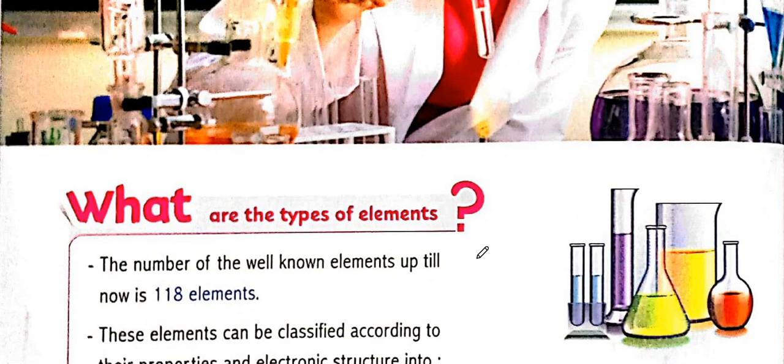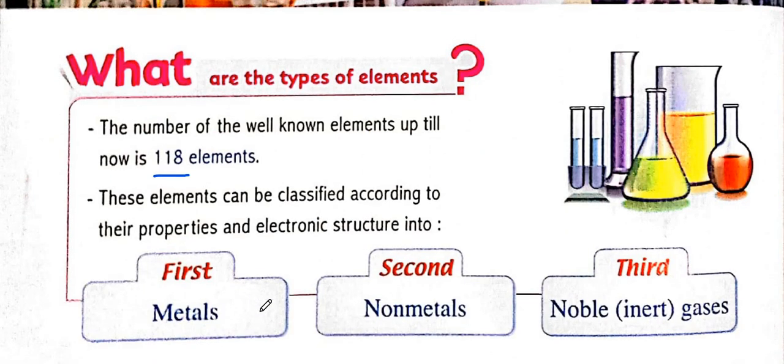So we have to know that the number of elements that scientists know is 118, okay? The element is like a substance that we cannot break down into simpler ones, so it is the simplest form of matter. And you know before that matter is everything around us, anything that has mass and takes up space. So the number of elements that scientists have discovered so far is 118, okay?